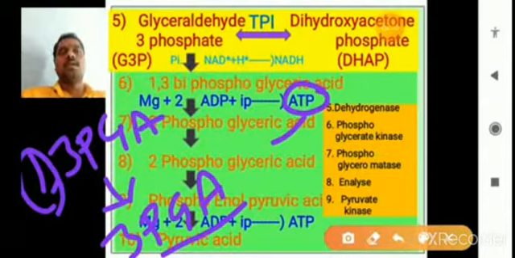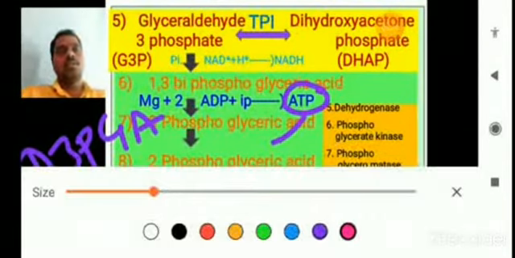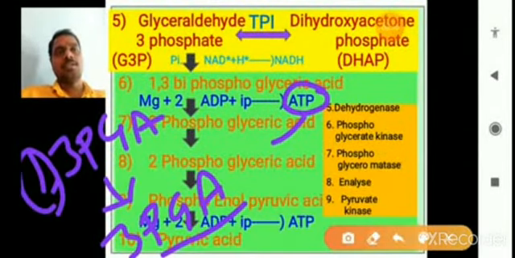So between the sixth and the seventh step, 3-phosphoglyceric acid is formed, and in that formation ATP is produced. The 1,3-bisphosphoglyceric acid loses its phosphate group from the first carbon.